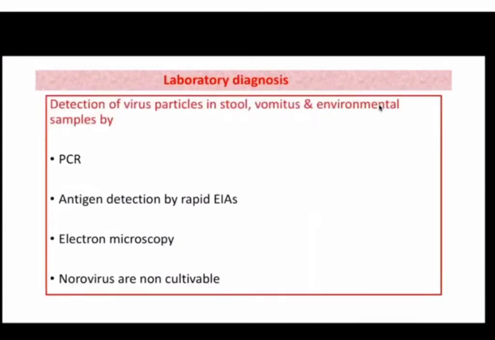Now, laboratory diagnosis is similar to the laboratory diagnosis of rotavirus. The mainstay is detection of viral RNA through PCR, and there are certain commercial kits available for antigen detection by enzyme immunoassays, but the sensitivity of these kits is lower. So PCR is preferred for the detection of noroviruses in stool samples. The specimen will be stool, vomitus, or any environmental sample. There is no role in collection of blood for the detection of antigen. Antigen will not be detected in blood. So for these viruses, we need to detect antigen in stool.